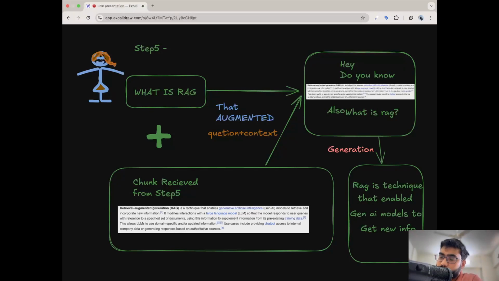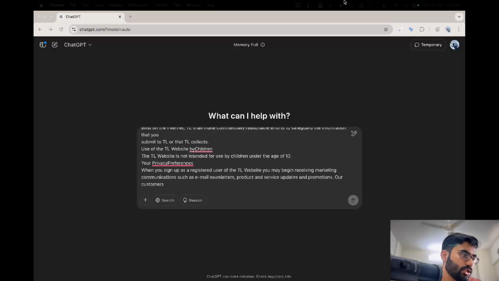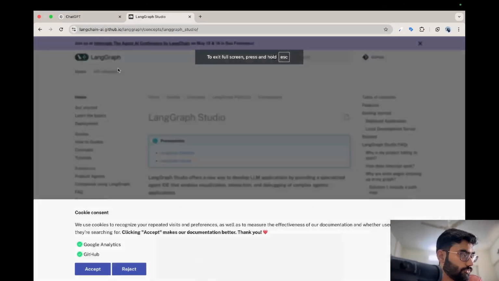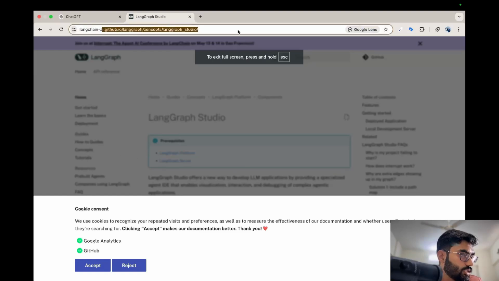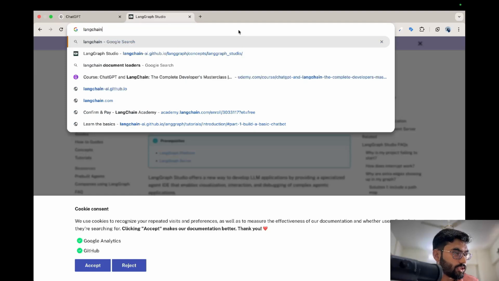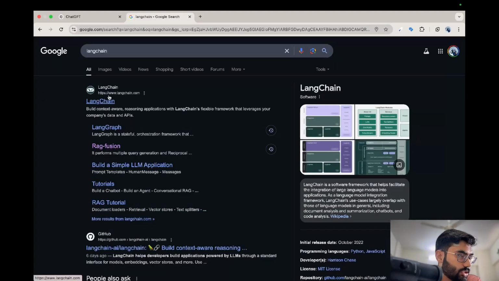There is a way to automate these steps with the help of LangChain. LangChain is a tool or a library, a framework which provides a way to automate these steps.